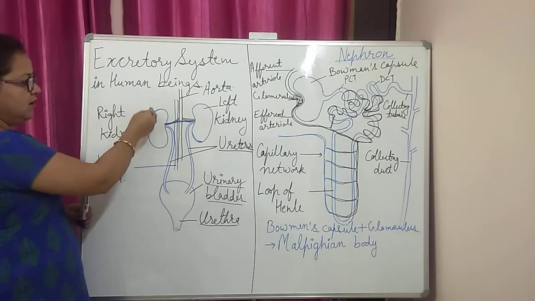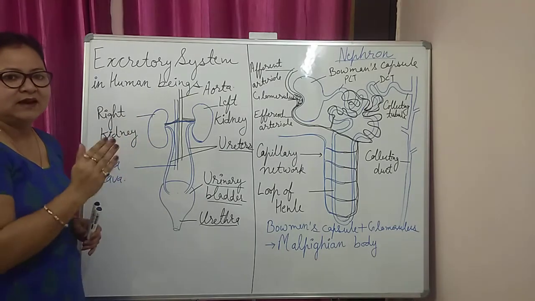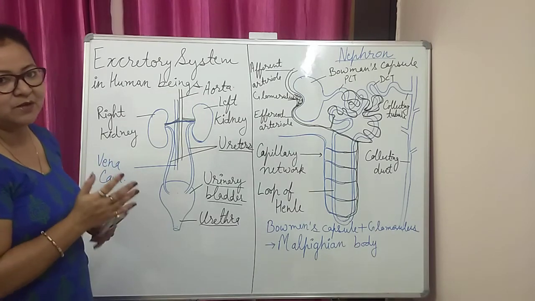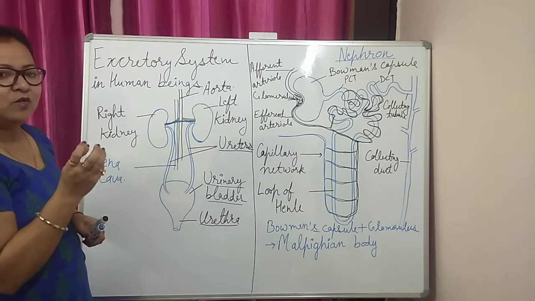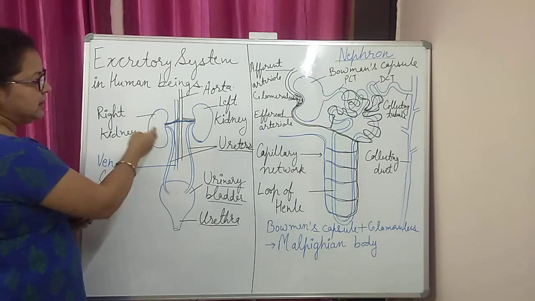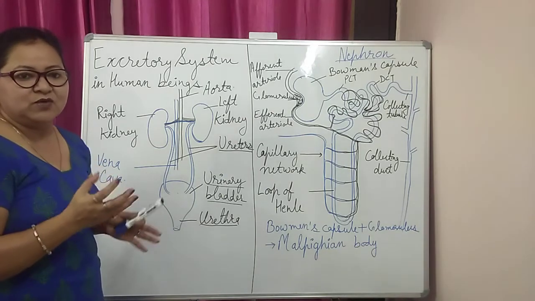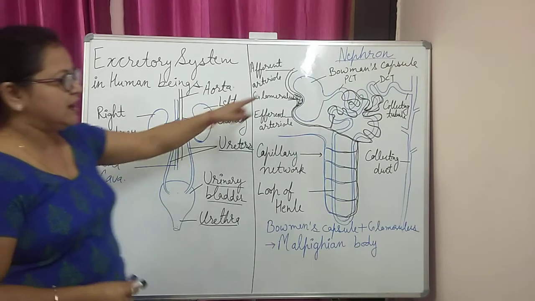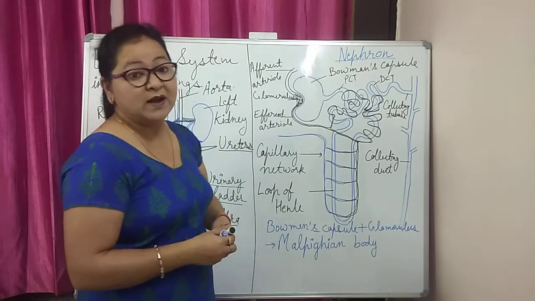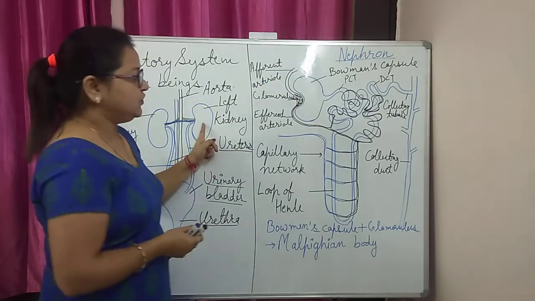Now, the kidney has a main function, that is the removal or separation of nitrogenous waste from the blood. How does it happen, and which cells do this function? The kidney has a structural unit called the nephron. Each kidney has about 1 million nephrons.